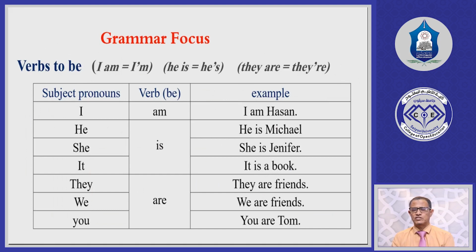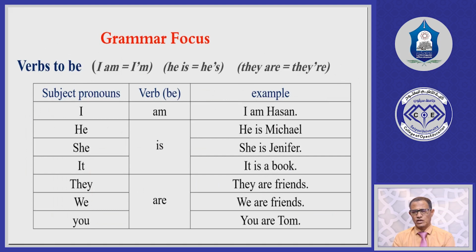And then we have "is," the second verb be, which is used with he, she, it, and it can be used with singular nouns. For example, he is, she is, it is. You can say, for example, he is a doctor, she's a nurse, it's a dog. So these three pronouns, he, she, it, or any singular noun can be used with is.